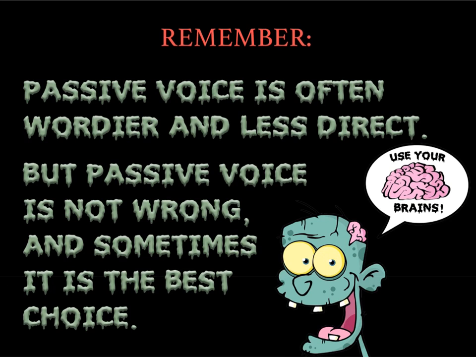Passive voice is a perfectly grammatical form, but sometimes you're going to want to be careful because it's often wordier and sometimes it's less direct. Sometimes it's a way to not assign responsibility to something, like mistakes were made. We're not saying who made the mistakes, we're just saying they were made. The window got broken. Okay, you're not saying I broke the window, you're just saying it got broken. And so sometimes you don't want to use the passive voice for those reasons.